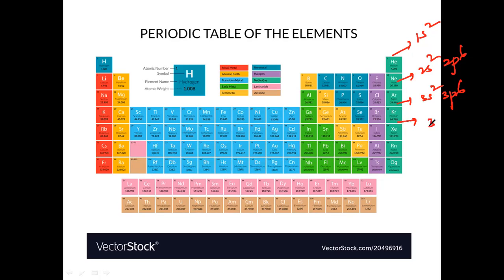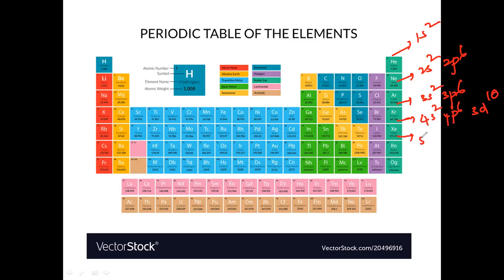Again from here this is the 3s2, 3p6, and here you should know about this also. Here also 3p6, and there will also be 3d10. And here also 4s, sorry, this is 4s2, 4p6. So see here it is 3s2, 3p6. Next will be again 4s2, 4p6, and again 3d10.